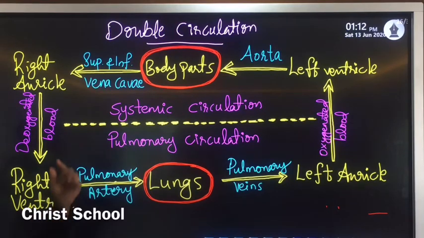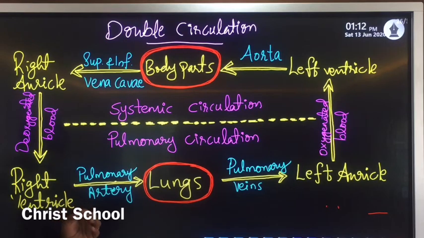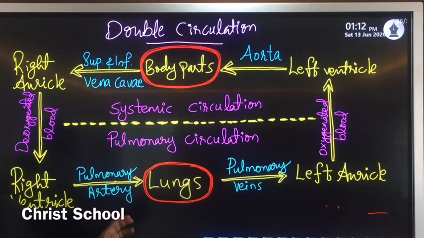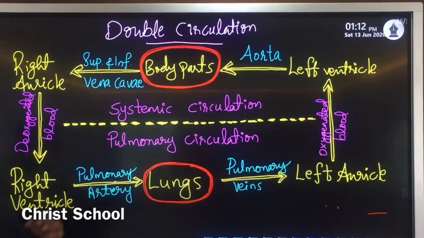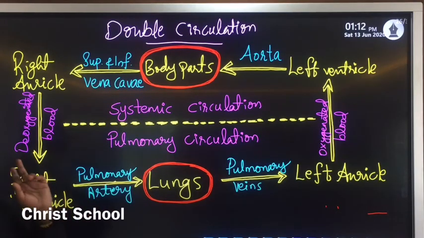One, the vena cava collects all the deoxygenated blood from different parts of the body and pours that blood to which side? The right side of the heart. And from the right side of the heart, the pulmonary artery carries that deoxygenated blood to the lungs for oxygenation. So that is the first one.